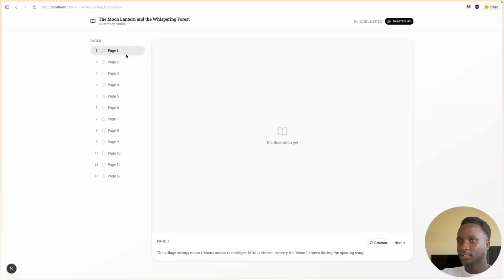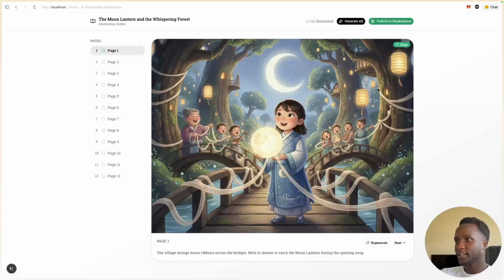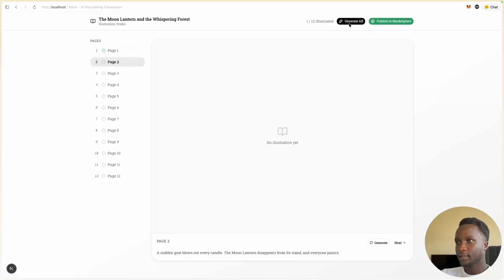Now this page selects the pages that we need illustrations for, because we're generating images of the story. I'm just going to generate a couple, and you see that the image was generated successfully. We are using Nano Banana, so we can also generate the other image. Let me see if I can do that. These images, we are storing them with Firebase Storage. So again, another Google Cloud service we are using. Basically, the whole backend of this project relies on Firebase.